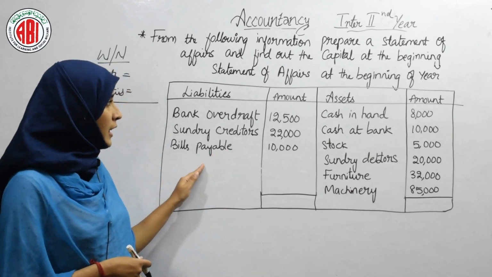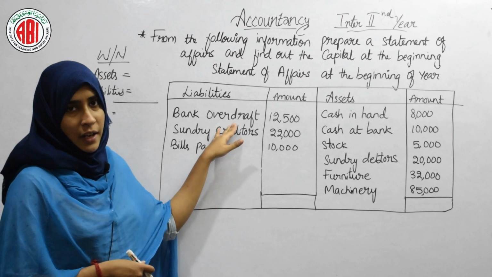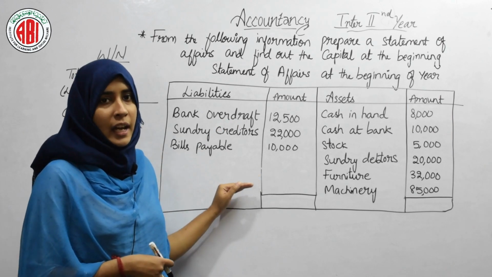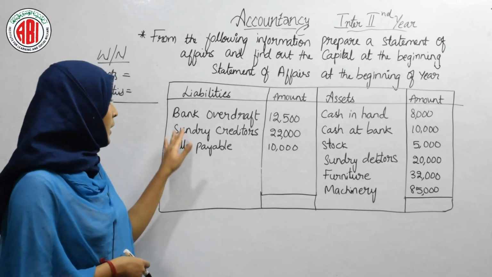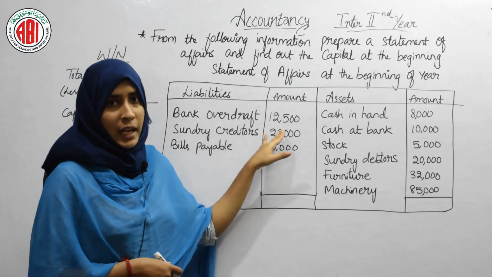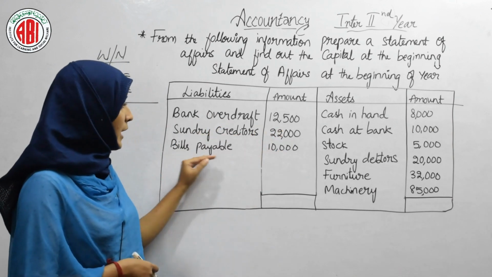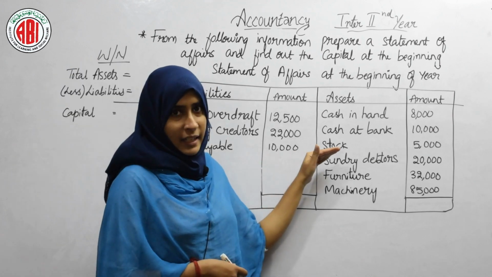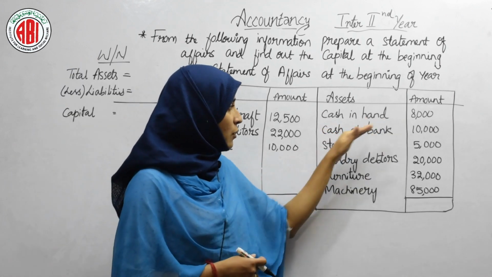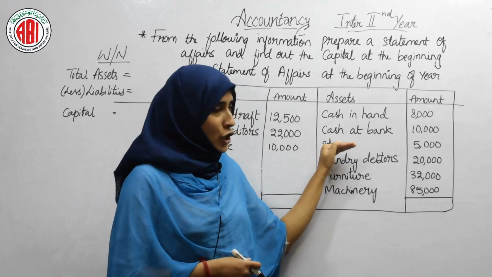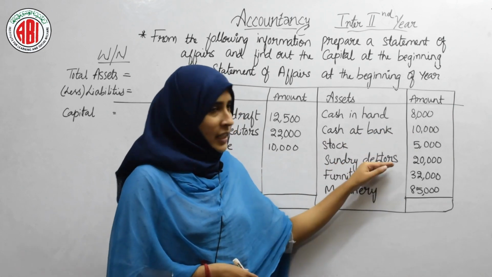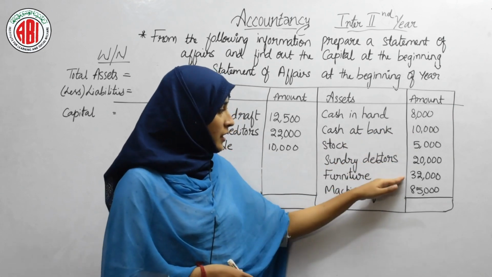First liability will come, that is bank overdraft, the amount which was given in the question. I have written the same amount here, that is bank overdraft 12,500, sundry creditors 22,000, bills payable 10,000. And then at asset side, cash in hand 8,000, cash at bank 10,000, stock 5,000, sundry debtors 20,000, furniture 32,000